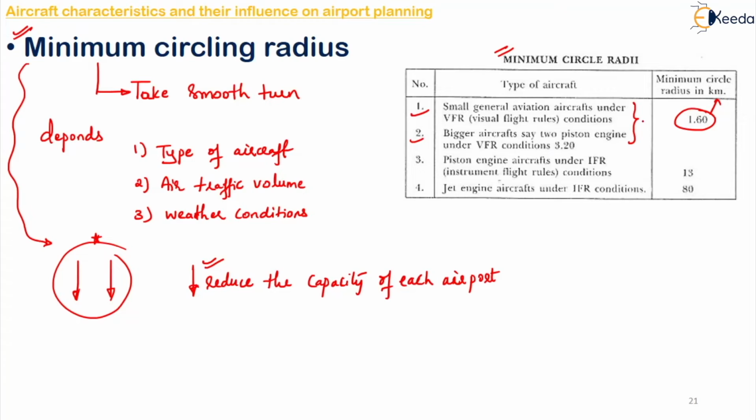For both of these, it is 1.6 kilometers. Suppose we have piston engine aircraft under IFR, that is the instrument flight rule condition, then we need to have 13 kilometers. And if you are using jet engine aircraft under IFR condition, we need to have a minimum of 80 kilometer circling radius. Understood?